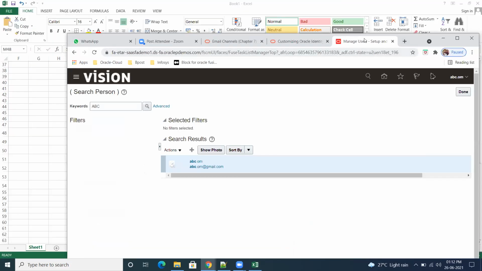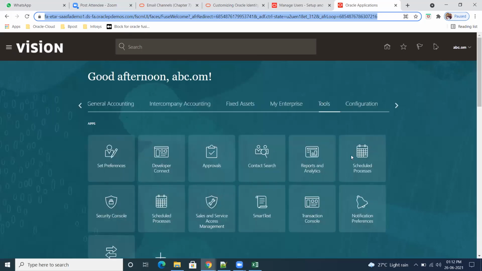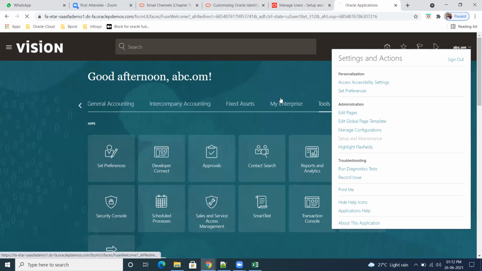So open one more tab, duplicate. So next one is again go to jobs, manage jobs.